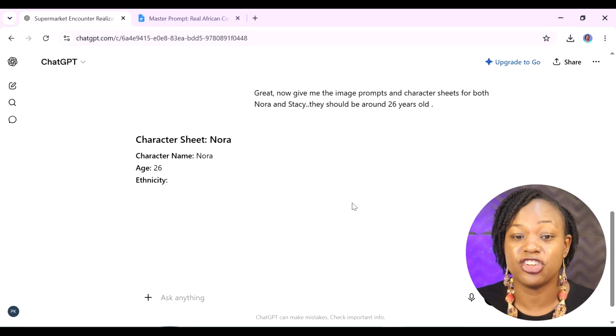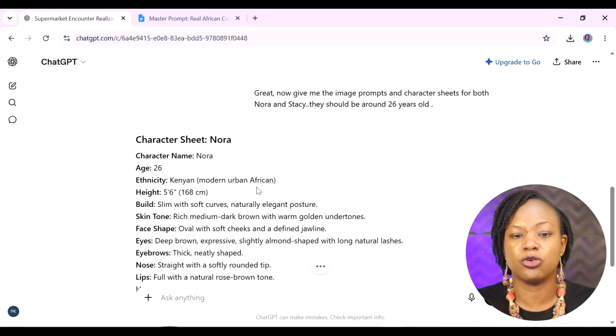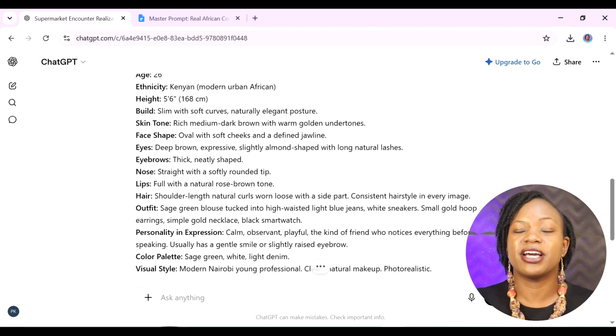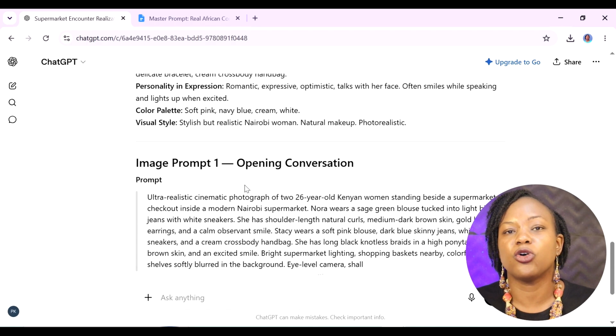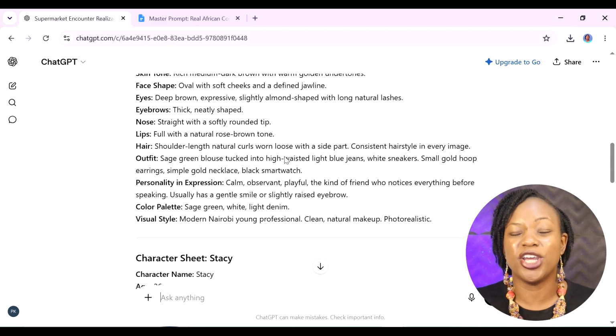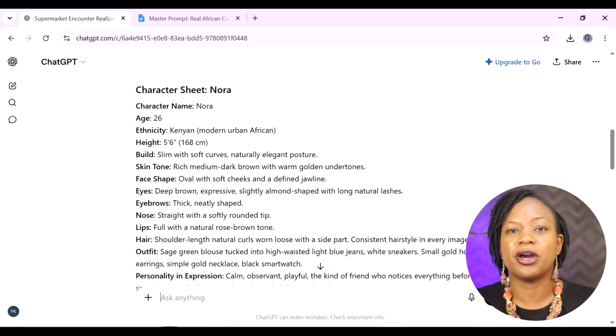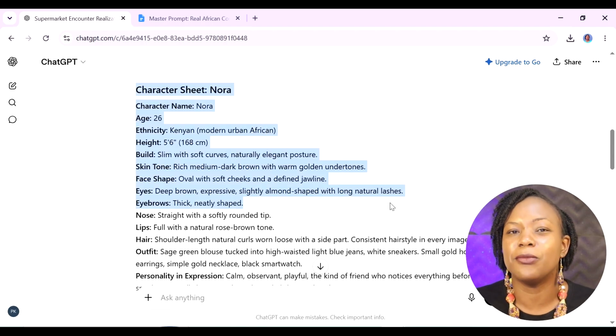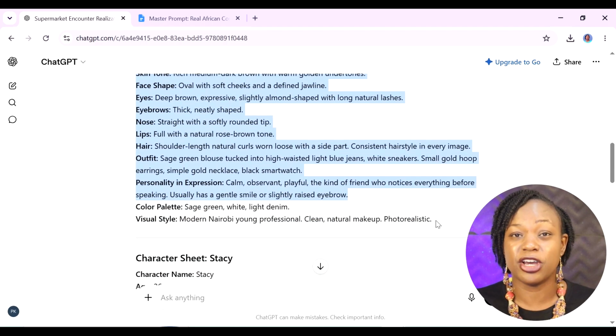So we have the character sheet for Nora. You can see she's 26 years old. She's Kenyan. And we also have the character sheet for Stacy, also at 26 years old. Now, the good thing about these character sheets is that they are going to go into details of what exactly your character looks like, so that you're going to have a more or less consistent character during the conversation.